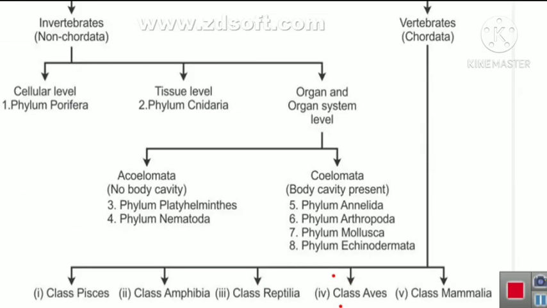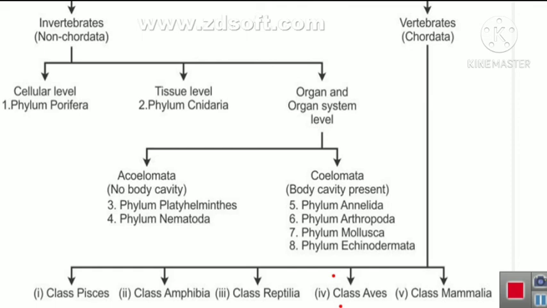Invertebrate means the organisms or animals that are called non-chordata, and the organisms in which chordata are present, that is vertebral columns are present, are called vertebrates. Here you can see all types of organization in different organisms, and these are classified into 8 phylums. Already we have discussed all the 8 phylums and their characteristics with examples.